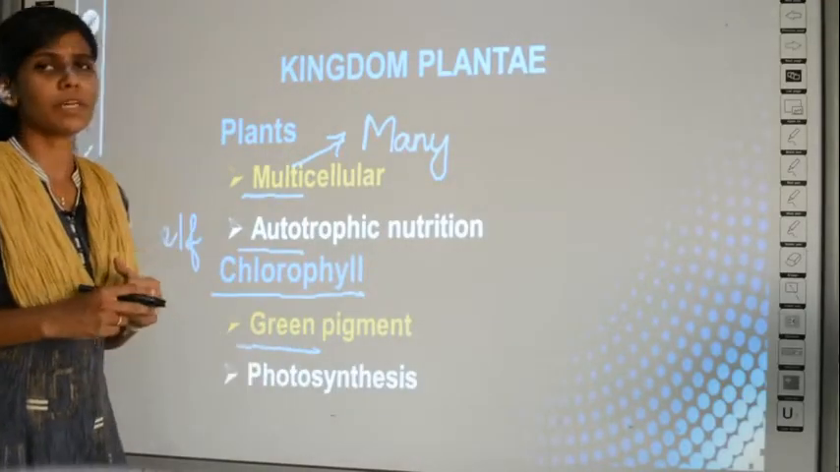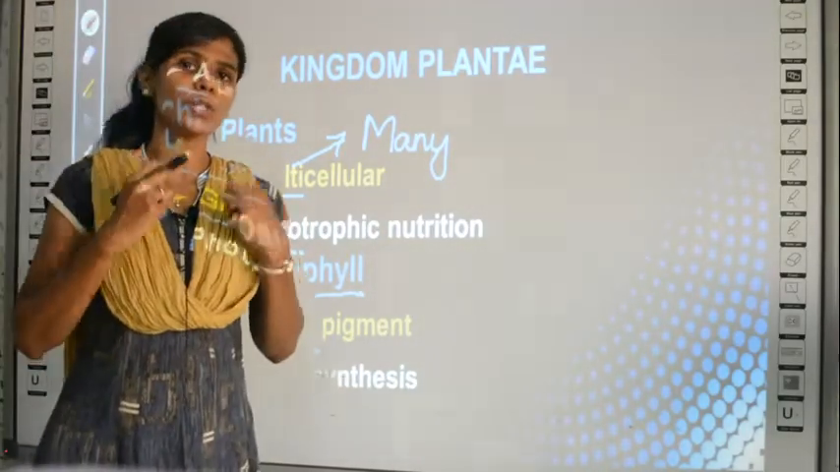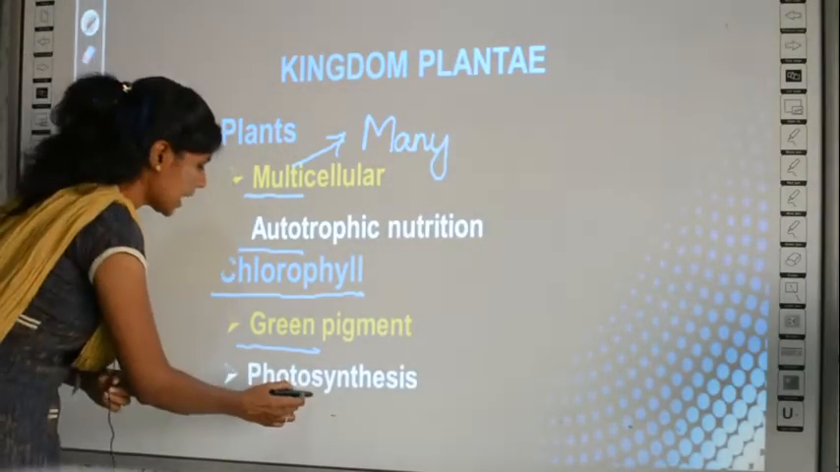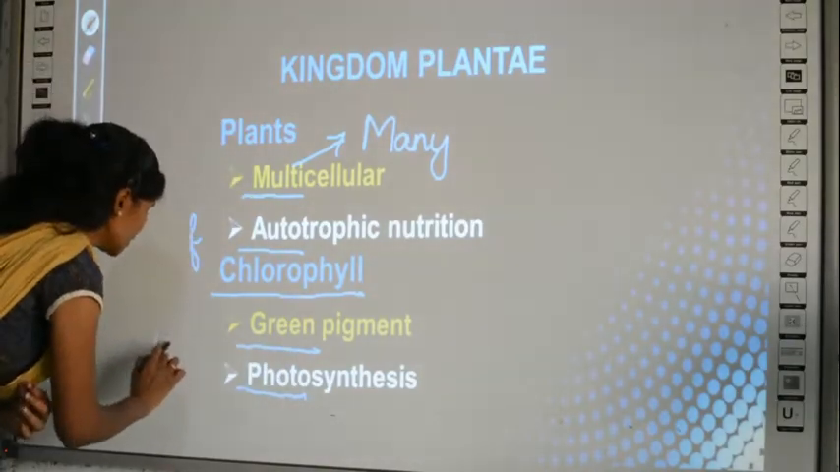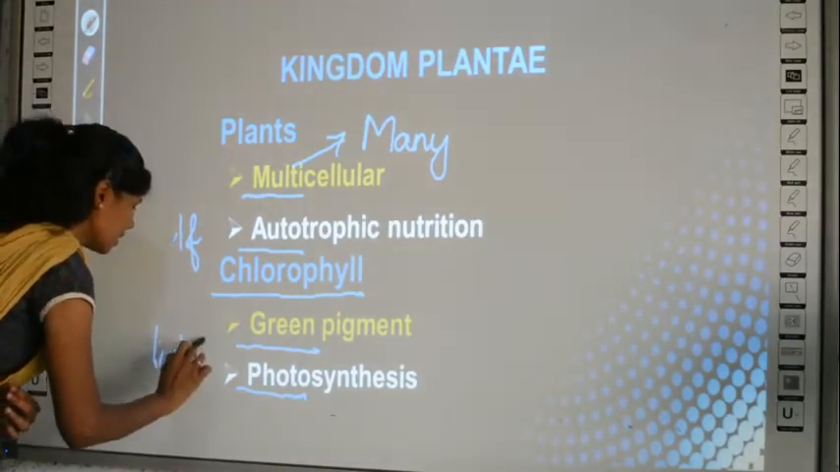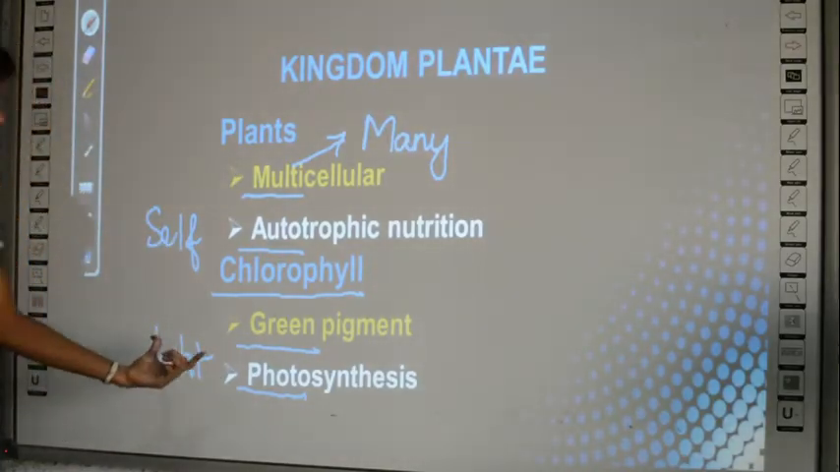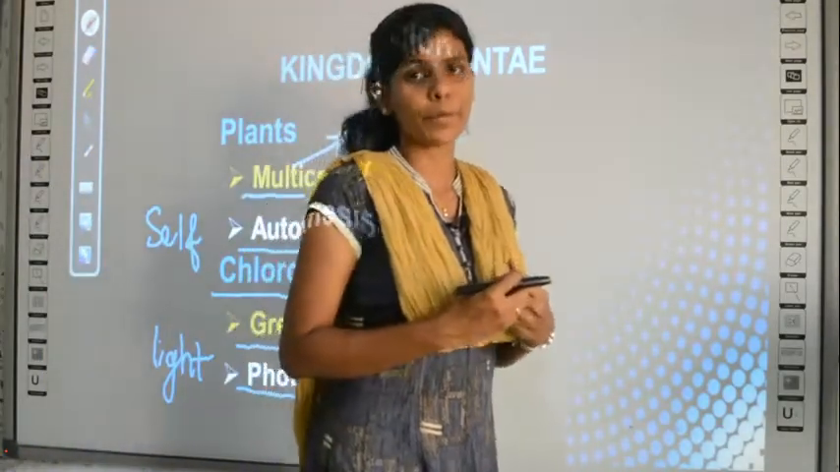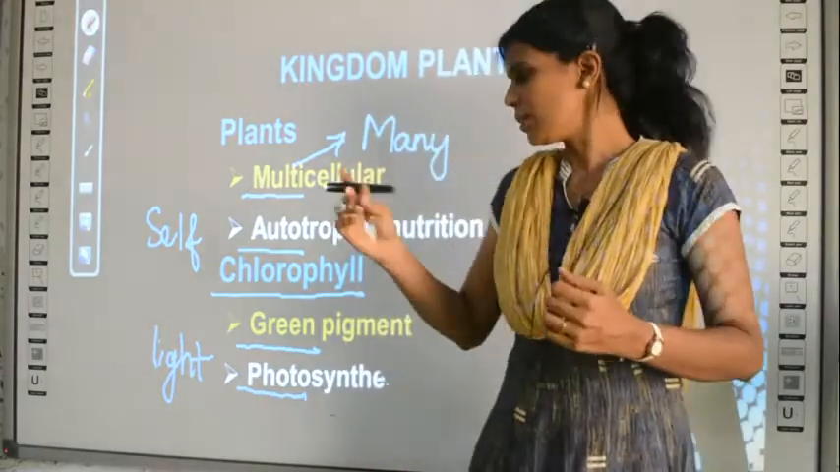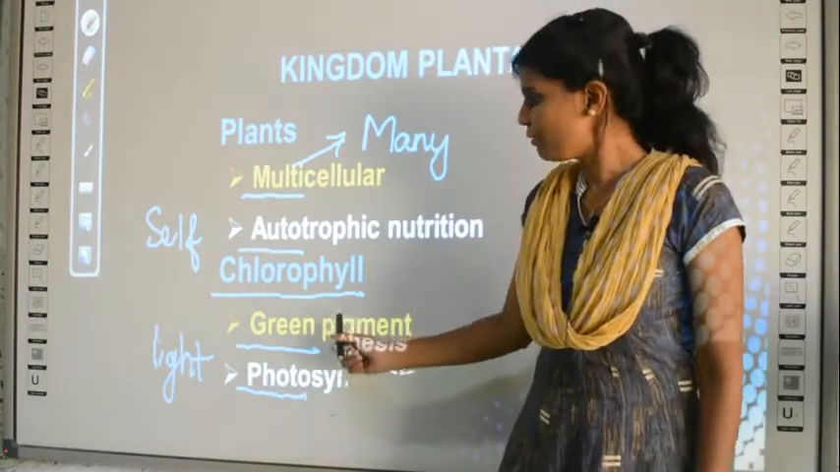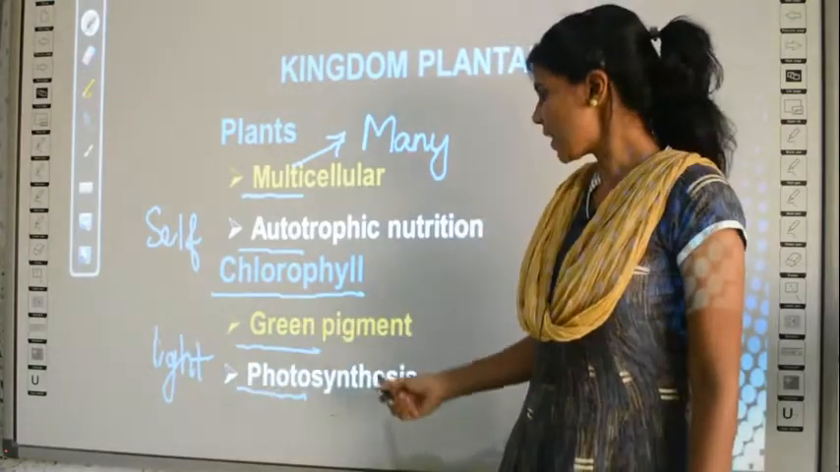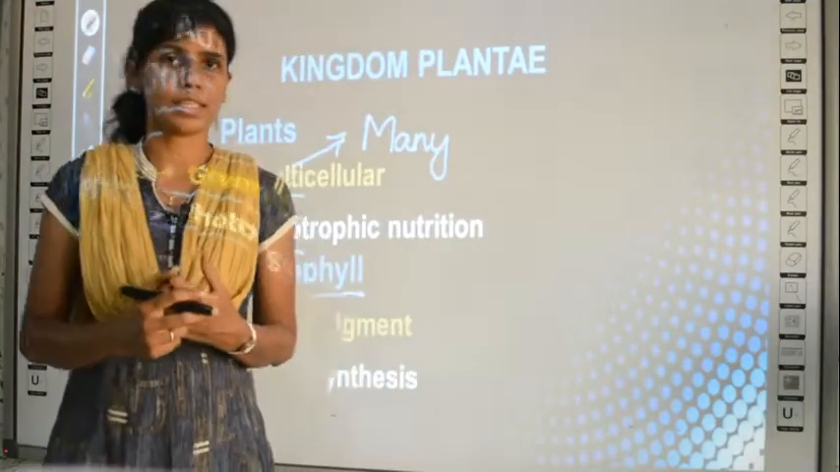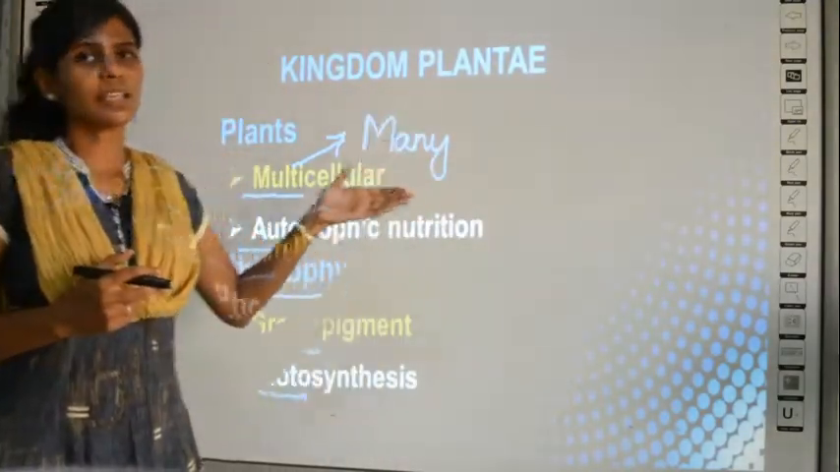This pigment chlorophyll helps in photosynthesis. What is photosynthesis? Photo means light. Synthesis means production, producing something. Clear? So these plants, with the help of chlorophyll pigment and light, synthesize their own food, and that process is called photosynthesis. Okay, so these are the basic characteristics of plants.